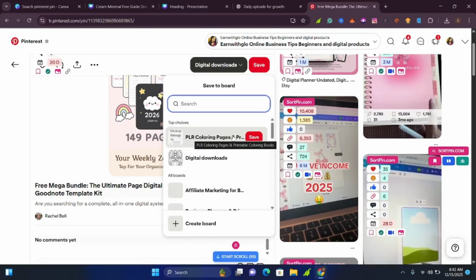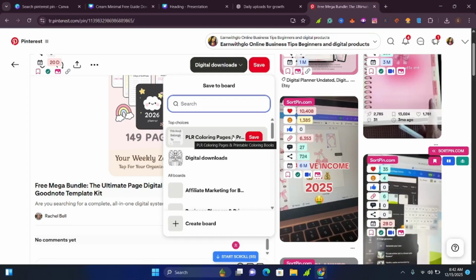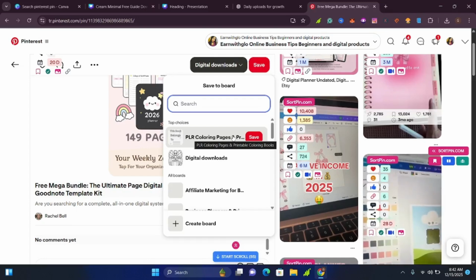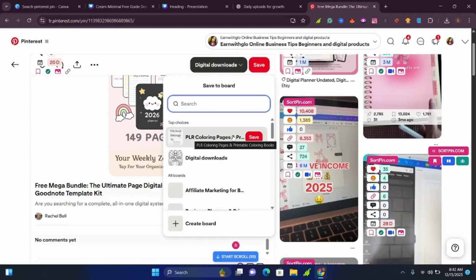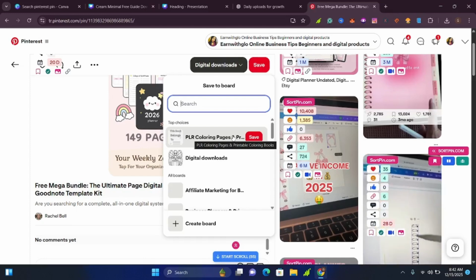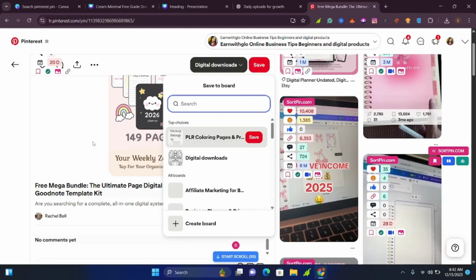So make sure you design a pin which is readable. Make sure your board name has SEO keywords, and your board description, and make sure your pin title and description also have SEO and keywords. That's going to help you to be seen and to get sales from Pinterest.